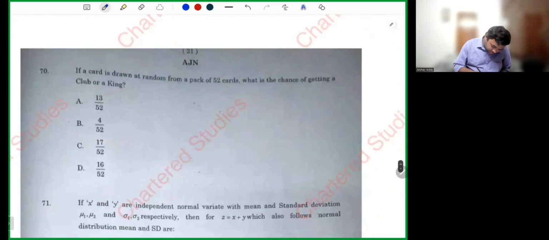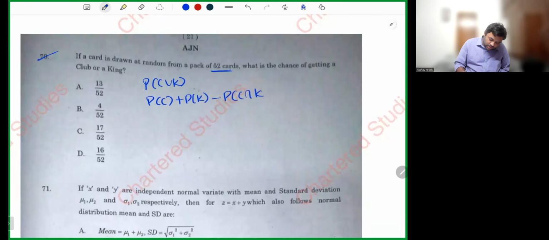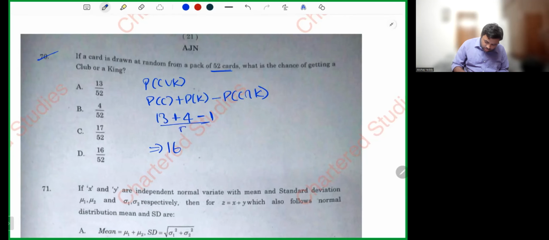Next, 70. A card is drawn at random from a pack of 52 cards. What is the chance of getting a club or king? P of club union king is P of club plus P of king minus P of club intersection king. How many club cards are there? 13. How many kings are there? 4. How many club and king? 13 clubs are there, in that one is king. So 13 plus 4 minus 1 over 52, obviously, sir, total cases probability.